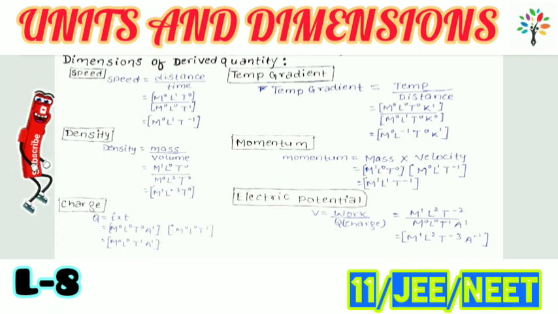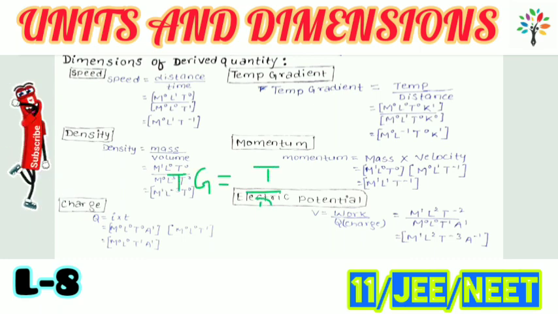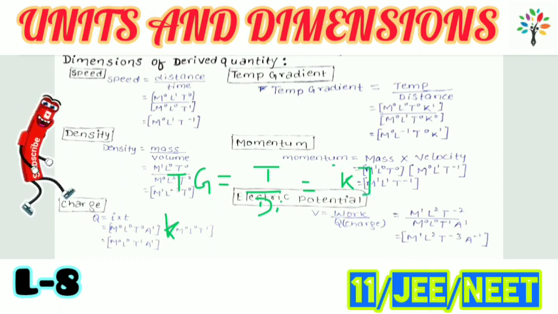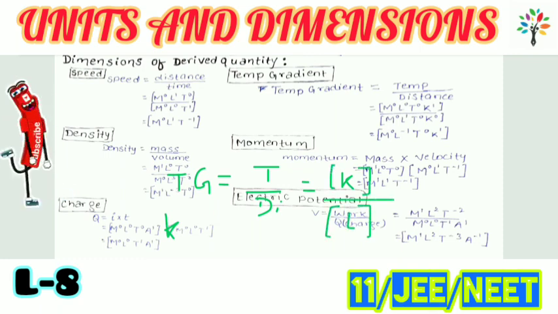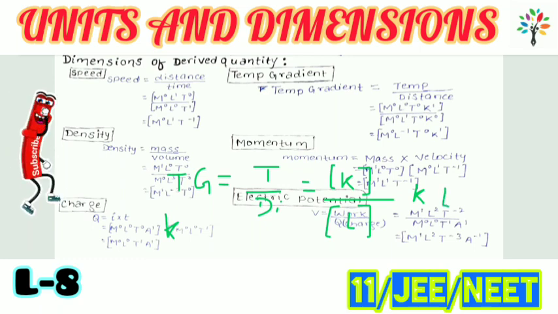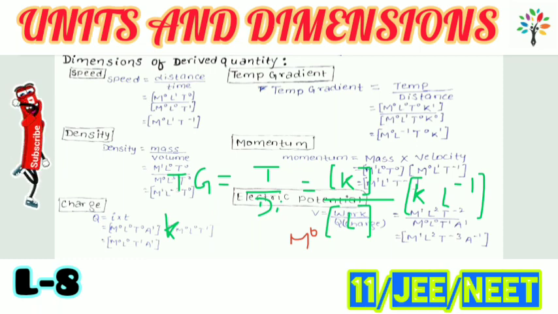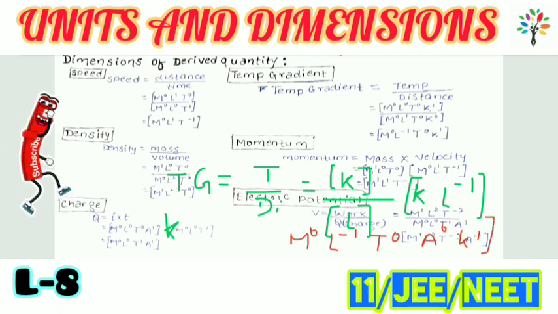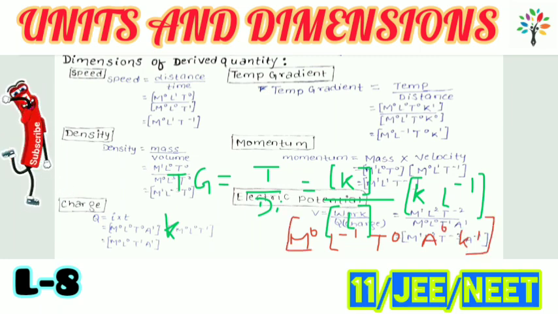So temperature gradient is nothing but temperature upon distance, and temperature is represented in terms of K. So we may write K upon distance. Distance is represented as L. So its dimension will be K L minus 1, which may be written as M0 L minus 1 T0 A0 K1. In this way we may write the dimension of temperature gradient.